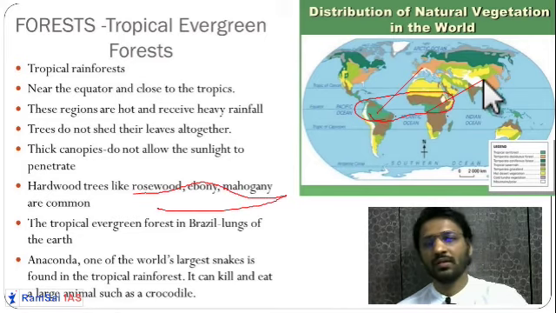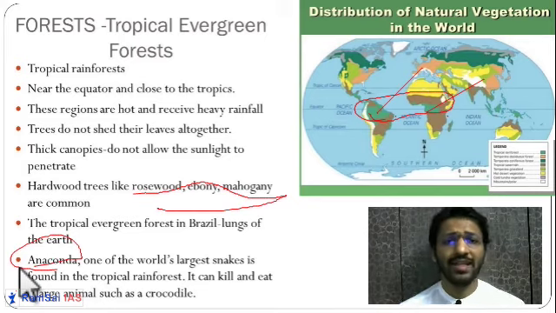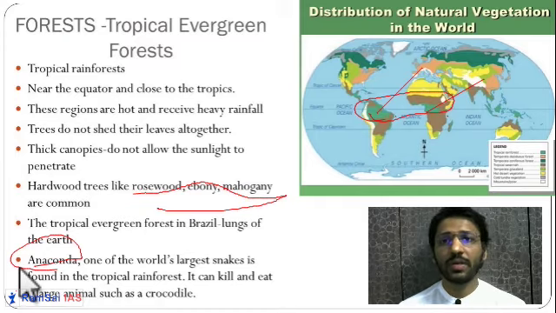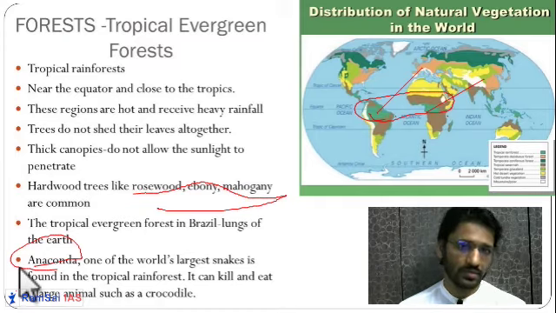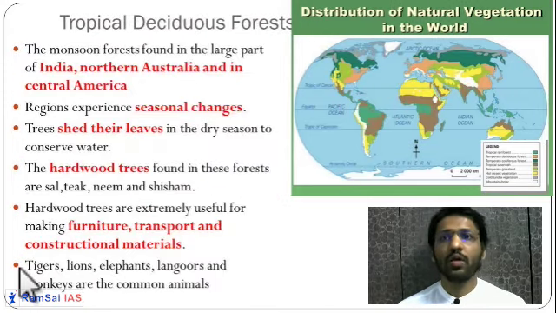We'll see interesting animals like anaconda, which can eat a huge crocodile. They are very slow animals, but once they attack, they can eat a huge animal, like an entire deer. They can eat an entire deer or an entire crocodile. So these are the characteristics of the tropical evergreen type of forest. Now let us move a little further, a little upward.